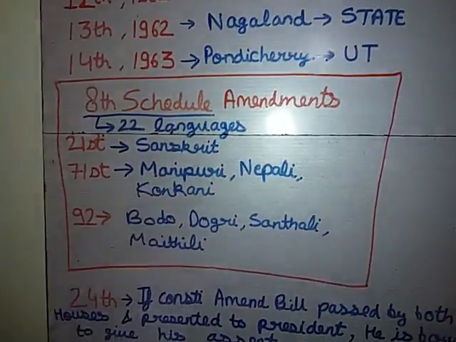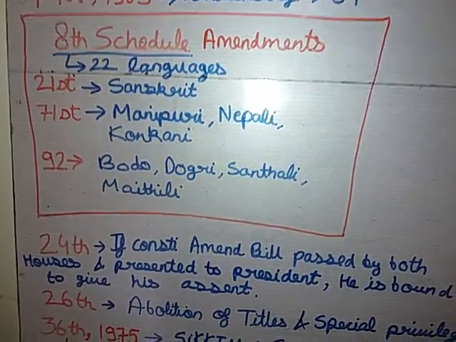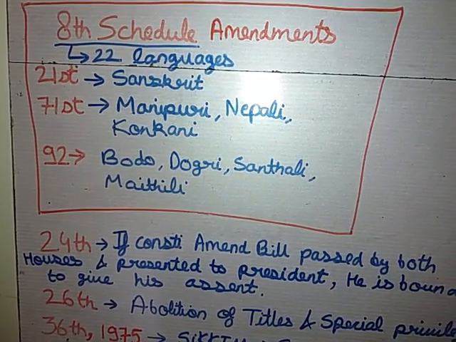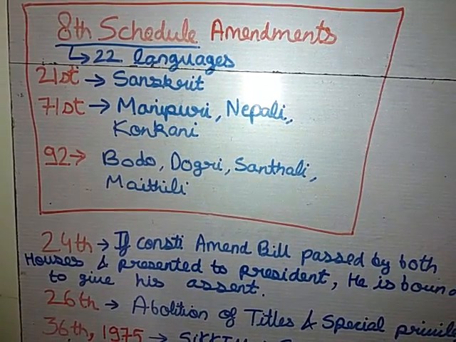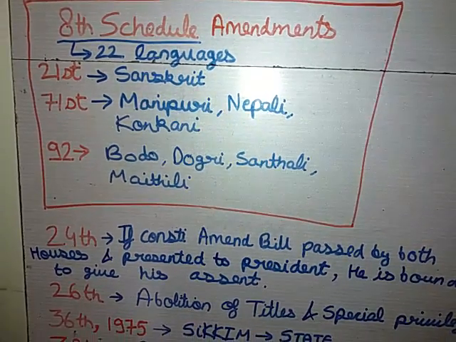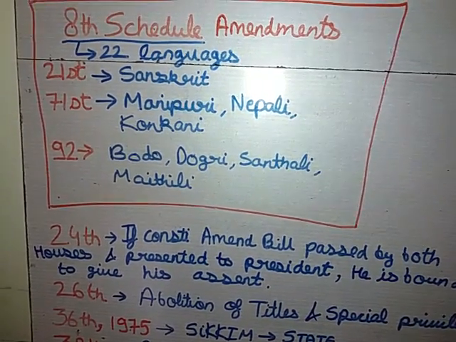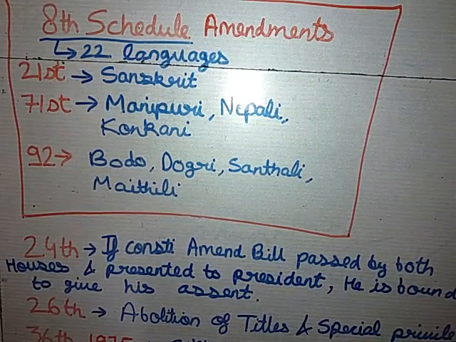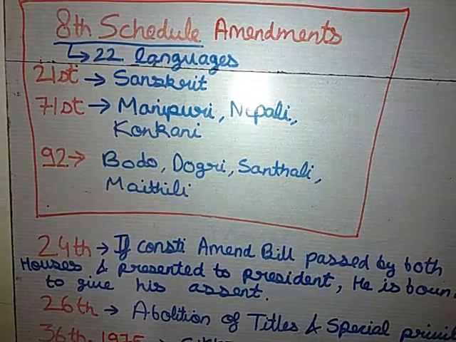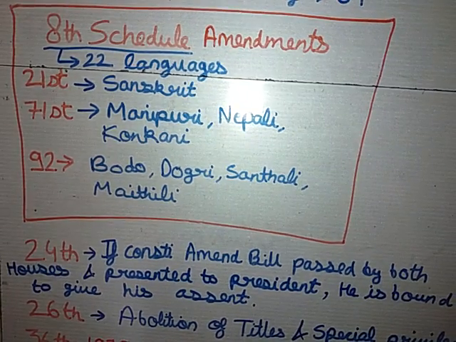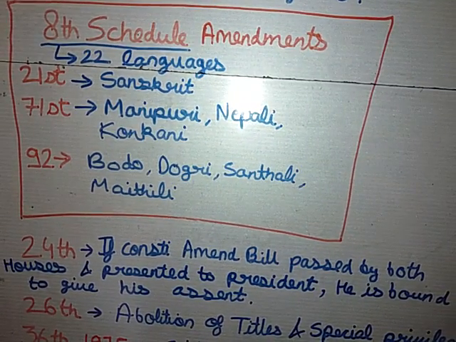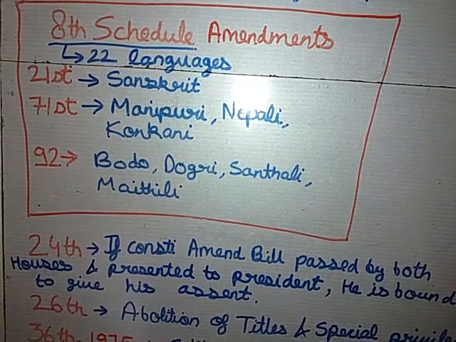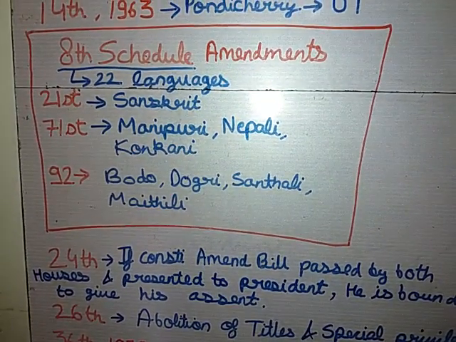Then let's move on to the 8th schedule amendments which have been passed. The 8th schedule, as everyone knows, relates to the languages mentioned in the constitution. There are 22 languages which are mentioned in the 8th schedule. In the 8th schedule there have been 3 amendments, so we should study them very well. The 21st Amendment Act added Sindhi in the 8th schedule, while the 71st Amendment Act added Manipuri, Nepali, Konkani, and the 92nd Amendment Act added Bodo, Dogri, Santhali, Maithili. So these were the 3 amendments in the 8th schedule.